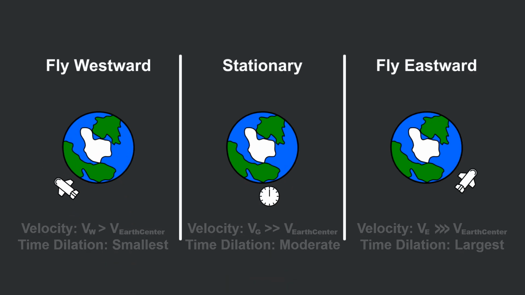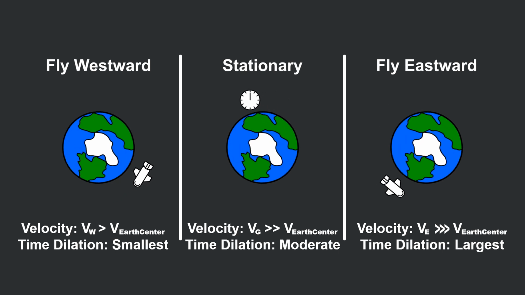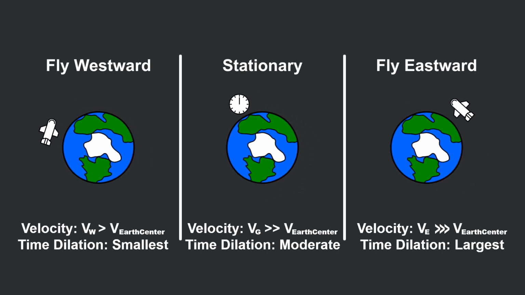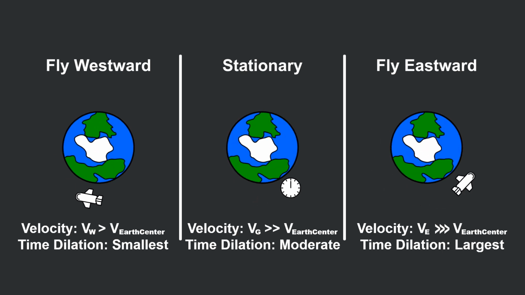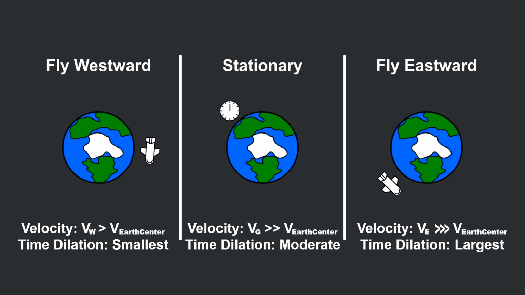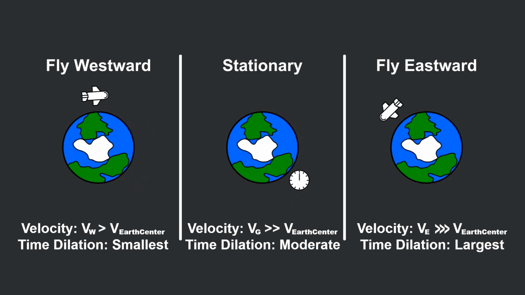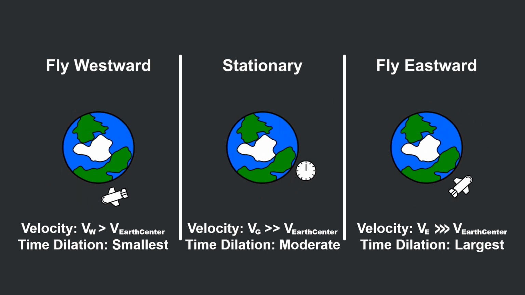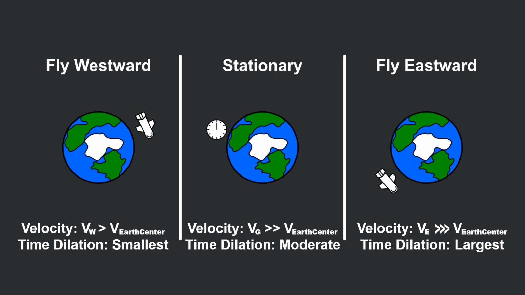According to Wiki page explanation, everything will be good when using Earth's center as the static observer. Since Earth spins from west to east, the plane flew westward will counteract Earth's spinning, resulting in a reduced velocity compared to a stationary observer on the ground, thus experiencing less time dilation.